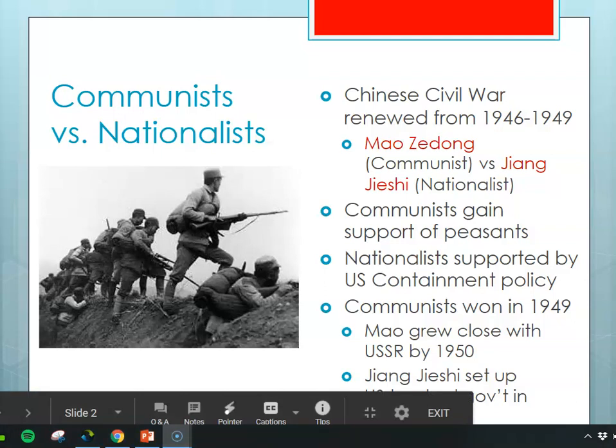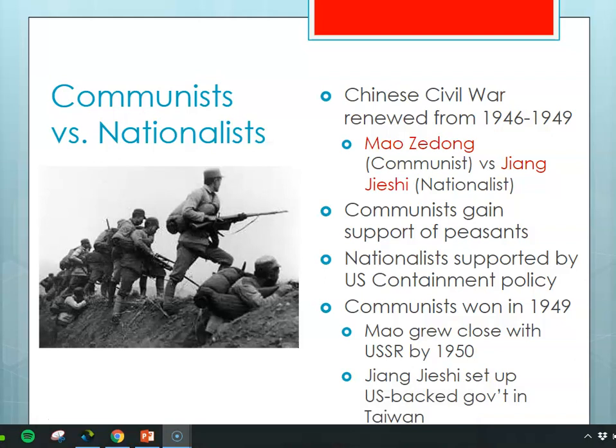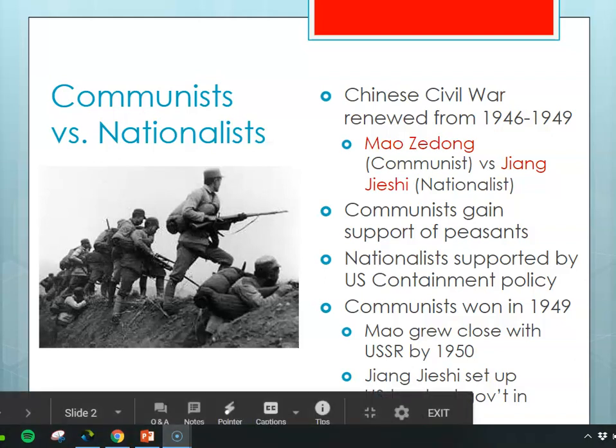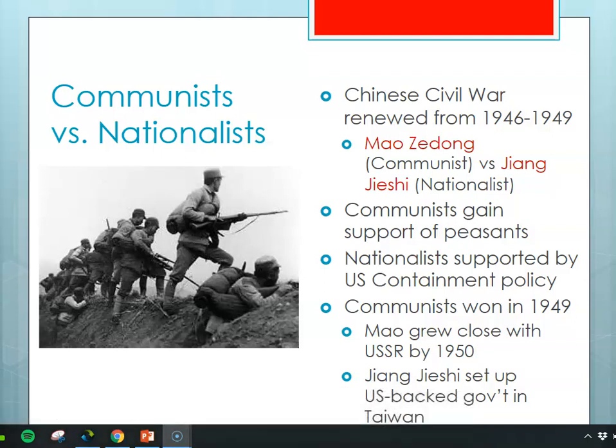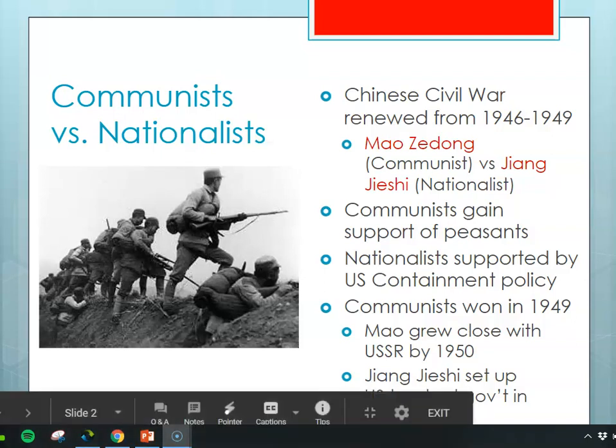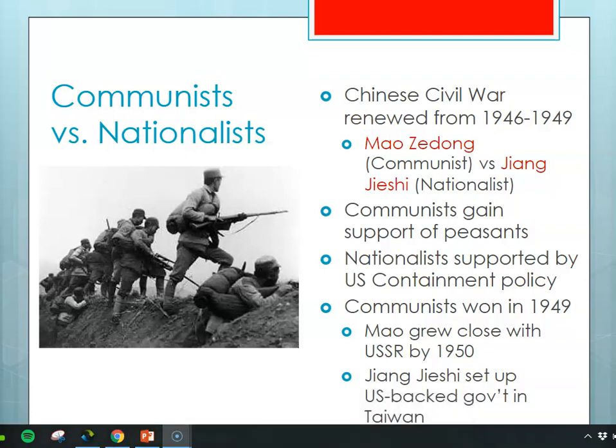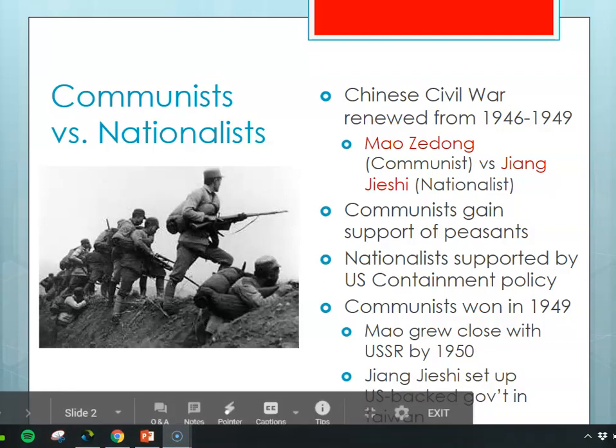And so Mao is the leader of the communists, and a gentleman by the name of Chiang Kai-shek, or Jiang Jieshi, was the nationalist leader. And the communists were able to get the support of peasants because communism says that they will support poor people and people who are kind of at the bottom of the economy. And so peasants really like that message. The nationalists didn't have a similar message for peasantry, and so a lot of peasants went over to the communists.